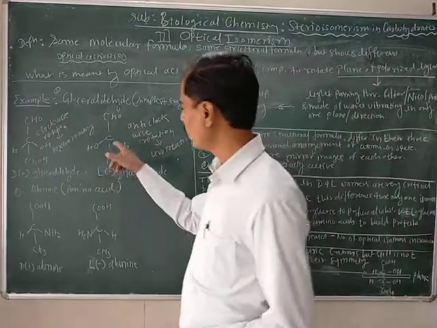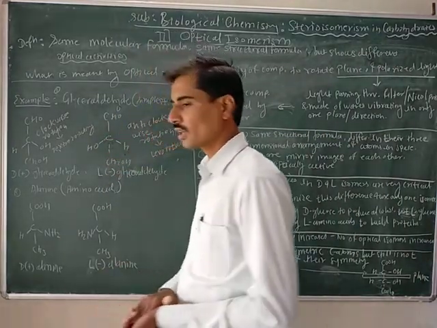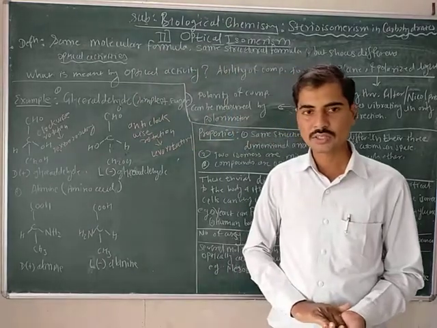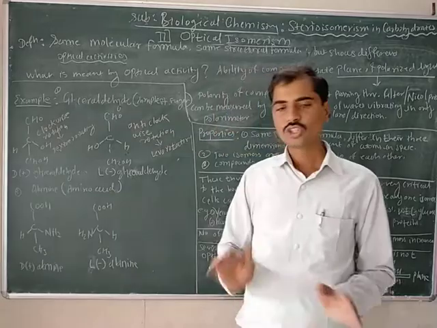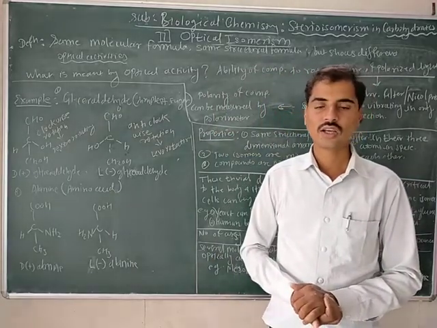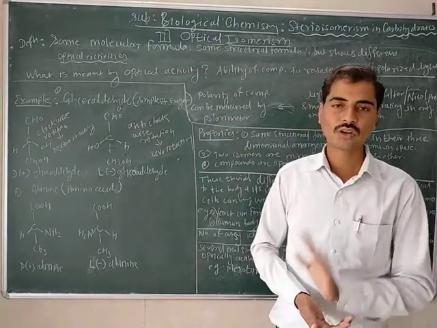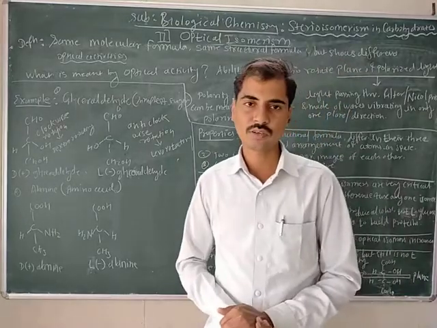Here only one asymmetric carbon atom is present, so glyceraldehyde or alanine shows only one pair of optical isomers.